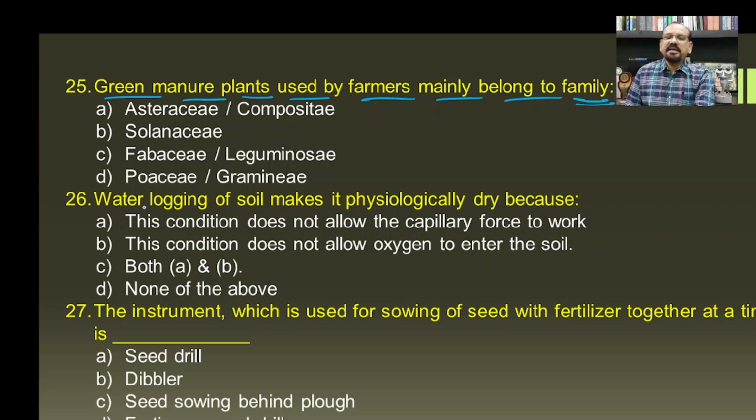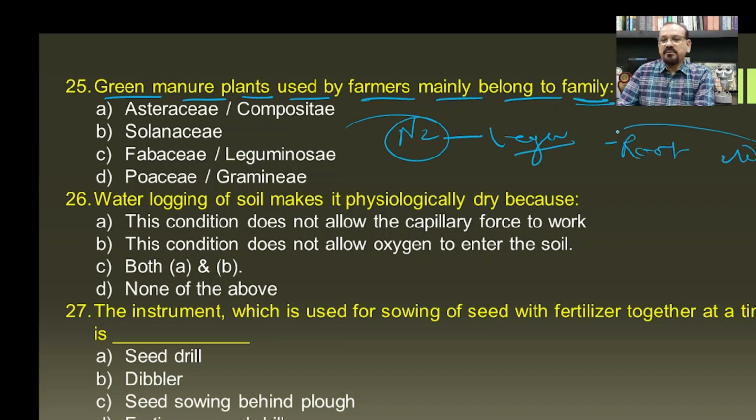Then green manure plants used by farmers mainly belong to which family. The basic thing behind this is to provide the nitrogen, and the leguminous plants have the root nodules which are rich in nitrogen, and hence the plants from the legume family are used as a green manure, and hence C will be the correct answer, that is the Fabaceae or the Leguminosae.